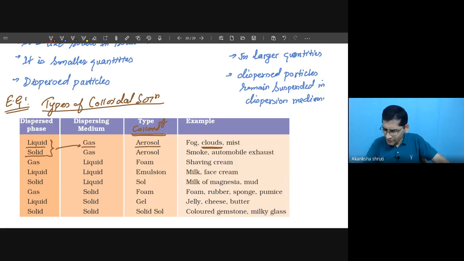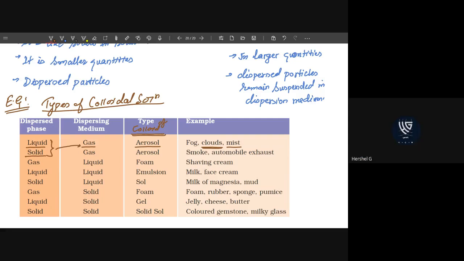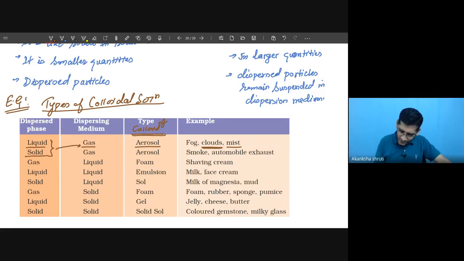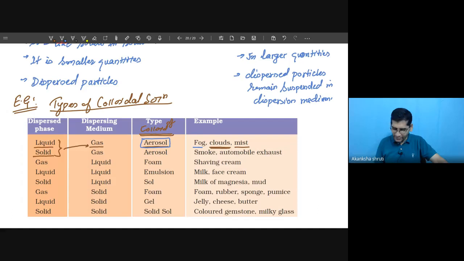Okay, students. What about the mist form? That is also an aerosol. So this aerosol is very important. Students, you have to keep in mind this term aerosol. It is asked many times, even in your NPSC and many other places. Now you have to keep it in mind, you will not forget, I hope.